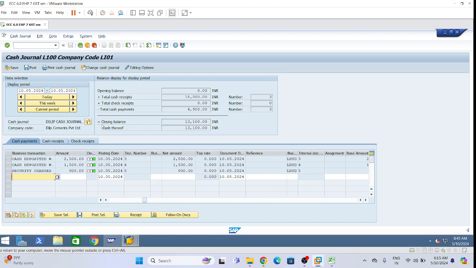Now if we want to do multiple cash payments at a single time, how can we do it? Let's see. Please see the screen.